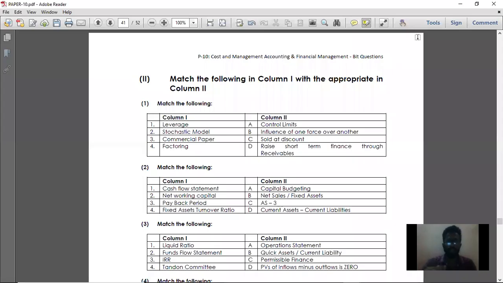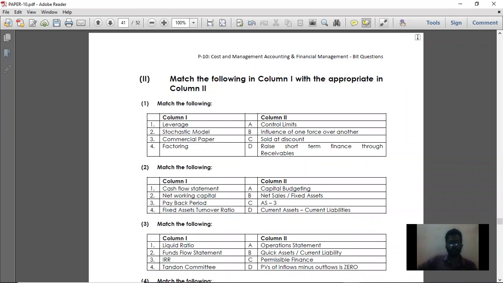So moving on to the match the following of this financial management. Match the following is like one-word matching. If you are already thorough with all the concepts, you can solve all the match the following. I'll explain why a particular answer has been chosen for a particular question. I'll explain the reason for matching it.